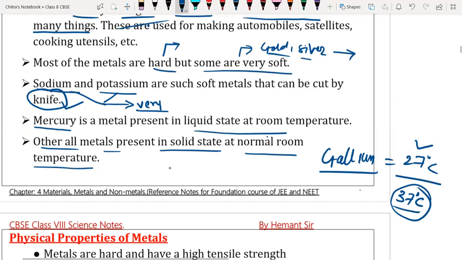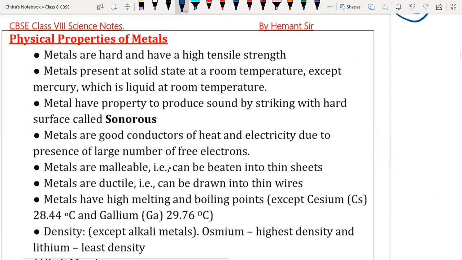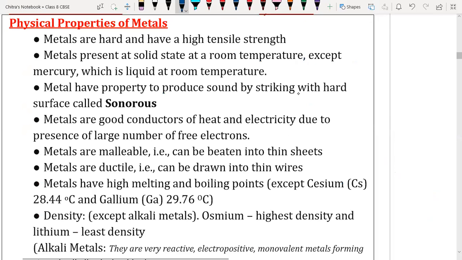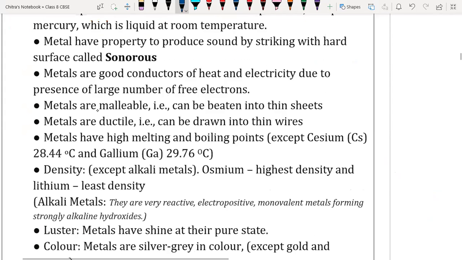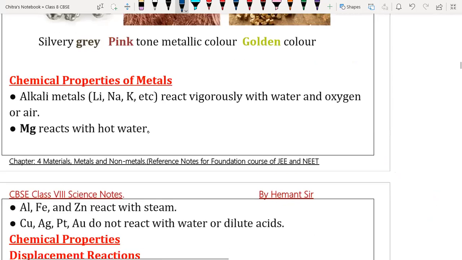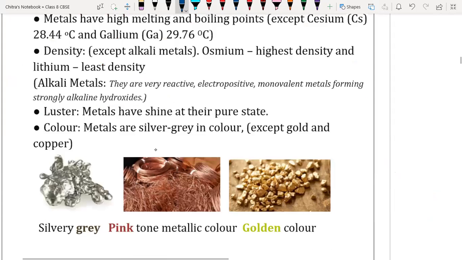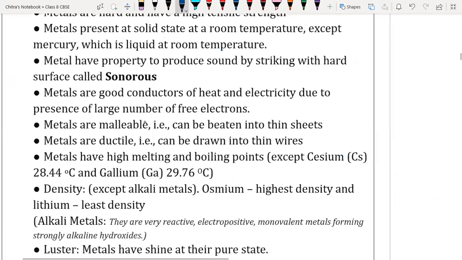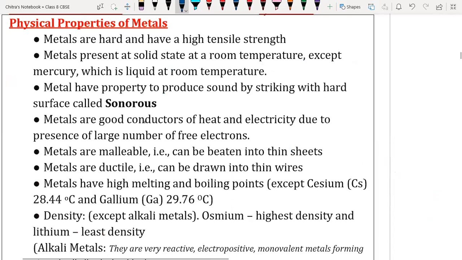Yes, sir. Where will we have the quiz? There are only 7 minutes left. Today no quiz, we had to cover the metals part, and by next lecture we will cover the chemical properties. Today we have to cover the physical properties. Because we haven't covered part 2, we are not going to have the quiz today.